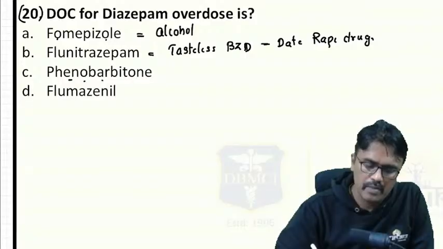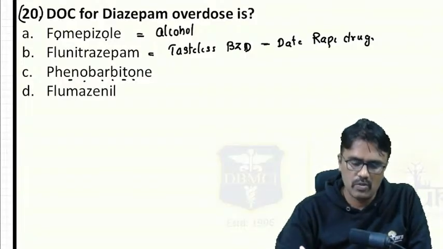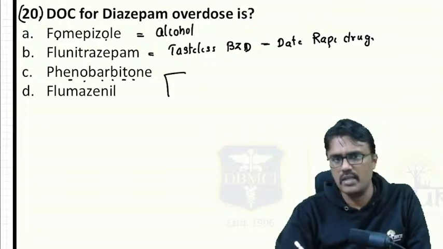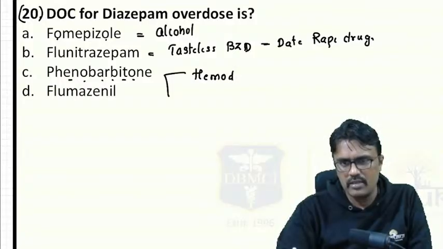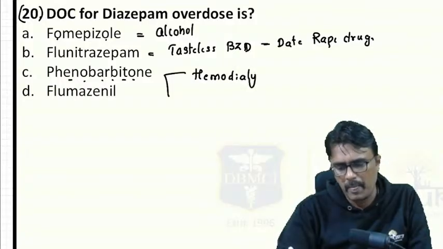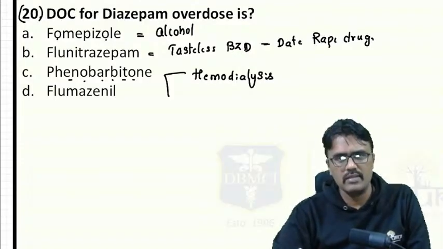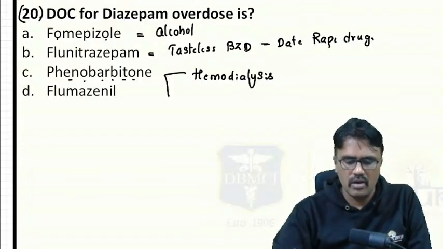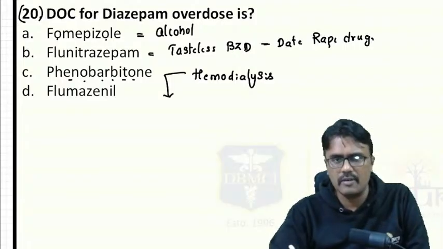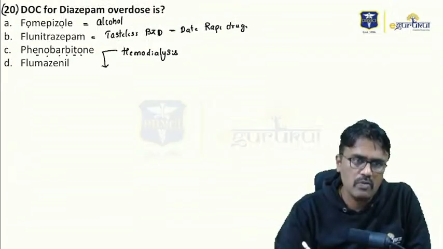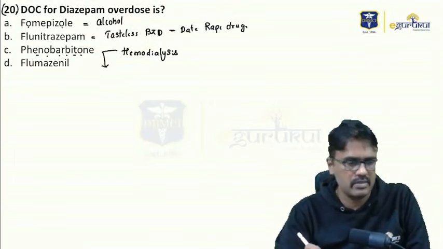Phenobarbital is a barbiturate. It doesn't have any antidote. So what do you do when there is phenobarbital poisoning? Either we can do hemodialysis and remove the poison, or the second thing you can do is this. It's an acidic drug. So tell me guys, what to do with the urine if it is an acidic drug? I am waiting for answers.